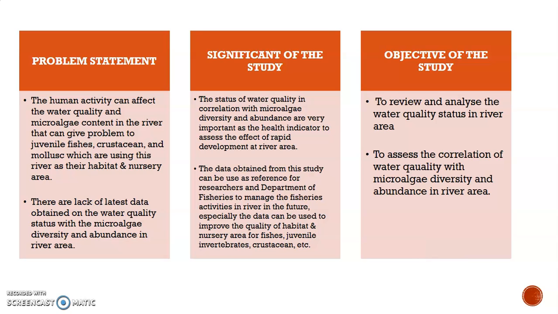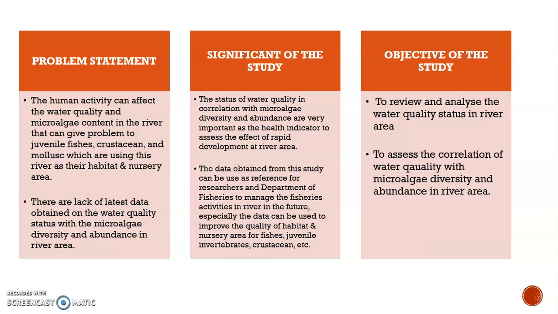For the significance of the study, the status of water quality in correlation with microalgae diversity and abundance is very important as a health indicator to assess the effect of rapid development in river area. The data obtained in this study can also be used as a reference for researchers and the Department of Fisheries to manage the fisheries activities in rivers in the future.